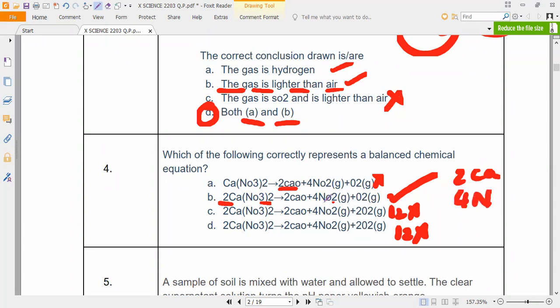So this side also you have 4 nitrogens. So balanced it is also. Now oxygens, 3 2s are 6, 6 2s are how much, Ra? Oxygens how much? 12 oxygens. Correct, Ra? Now this side also 2 oxygens, 4 2s are 8, 8 plus 2 10, 10 plus 2 12. So 12 oxygens is balanced.